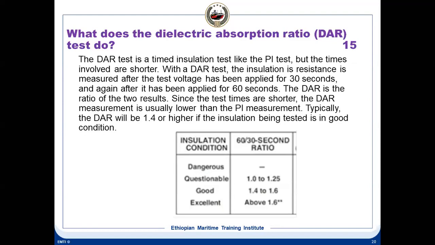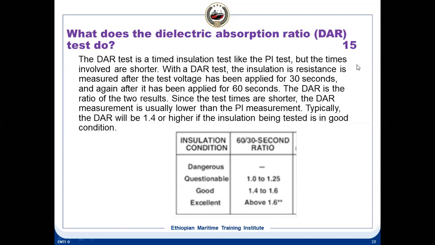With a DAR test, the insulation resistance is measured after the test voltage is applied for 30 seconds, then again after it has been applied for 1 minute, that is 60 seconds. The DAR is the ratio of the two results. Since the test times are shorter, the DAR measurement is usually lower than the PI measurement. Typically, DAR will be 1.4 or higher if the insulation being tested is in good condition. So generally, if it is more than 1.4, it is considered to be good.